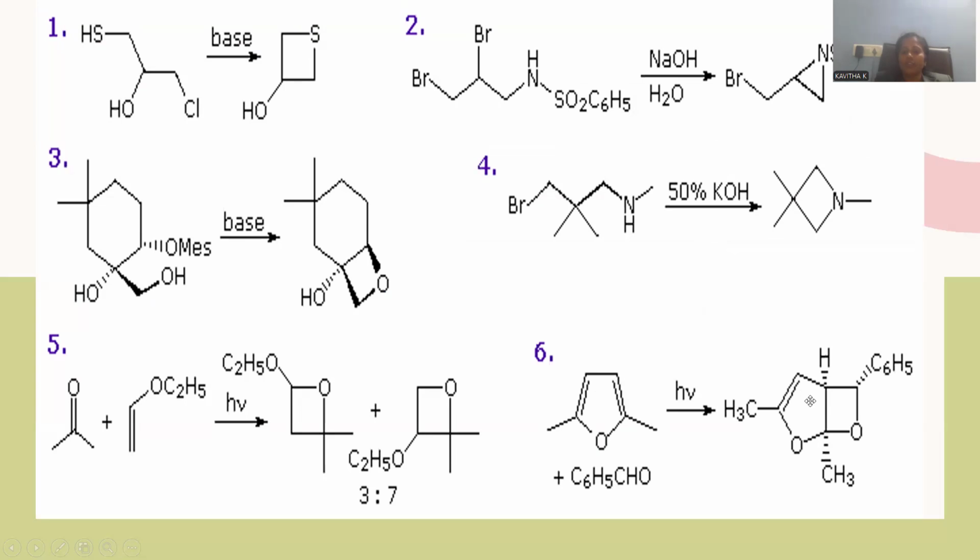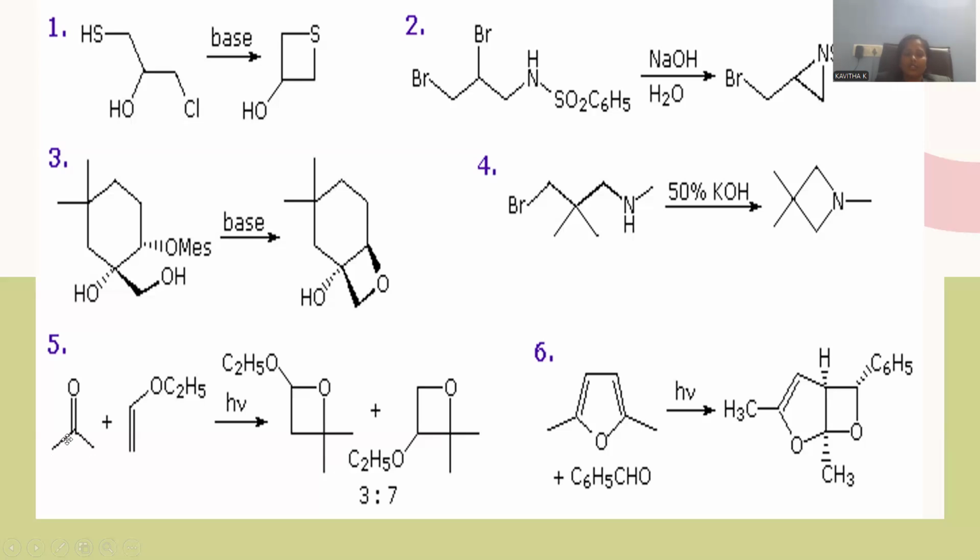This oxetane will be originated among the carbonyl functional group of this benzaldehyde with this double bond of the furan ring, giving rise to a four-member ring system, and the furan system remains as such, and this five-member ring will be there. Oxygen heteroatom, here is the olefinic double bond, here is the methyl remaining as such, and here another methyl will go back, because here we generated a four-member ring system over the plane. And either we are having phenyl over this carbon atom, so that benzene ring is also located on this carbon atom. This is the way, again, 2 plus 2 cycloaddition giving rise to oxetane molecule.